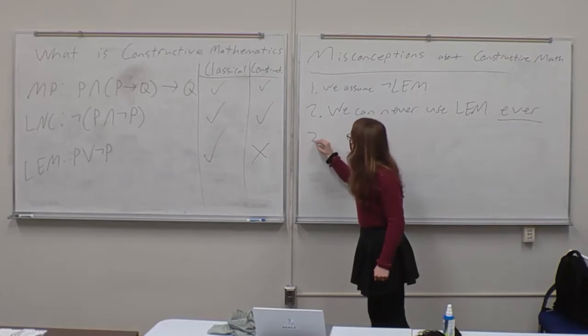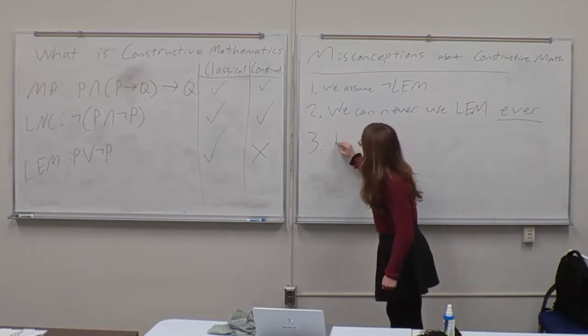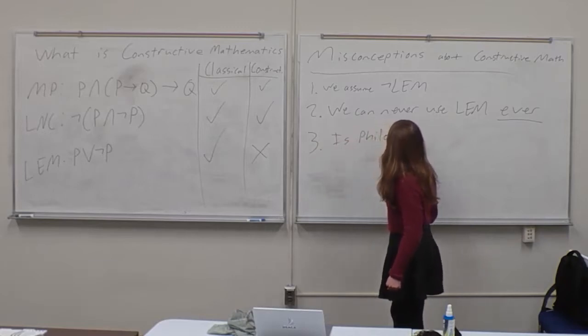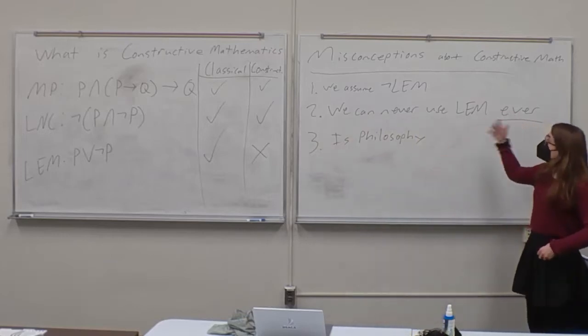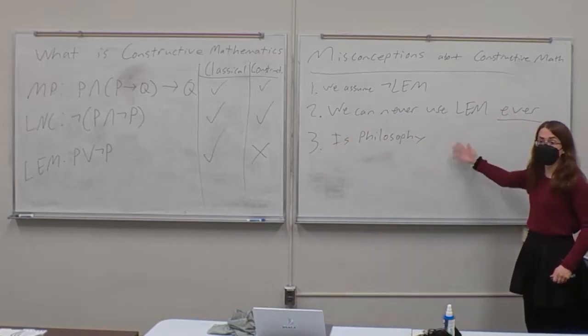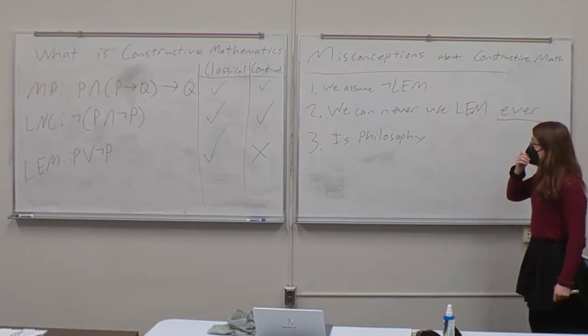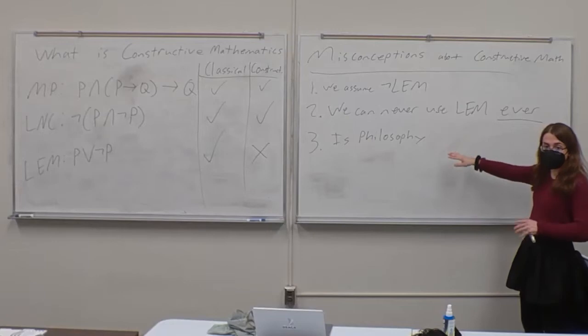All right, so number 3, this one's slightly different, but it's the misconception that constructive mathematics is philosophy. Now, this is understandable because back in the 20th century, especially with people like Brouwer, constructive mathematics had very close ties to philosophy, specifically what's known as the intuitionistic school of philosophy. Nowadays, however, this is not the case anymore. Modern constructive mathematics has completely diverged from its philosophical roots.